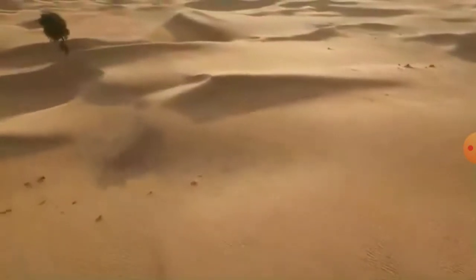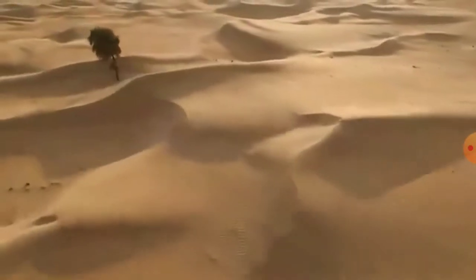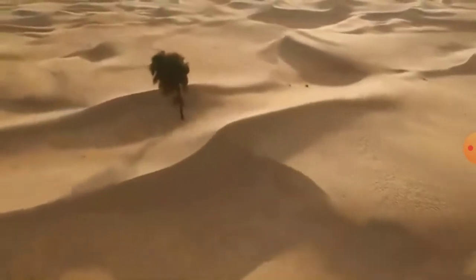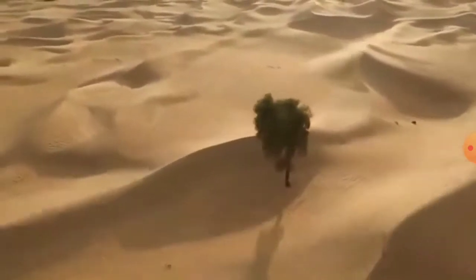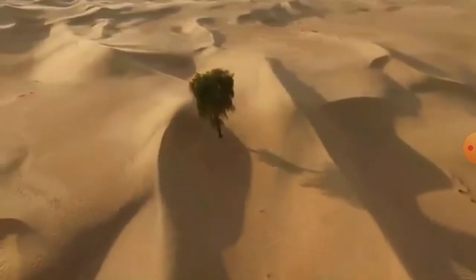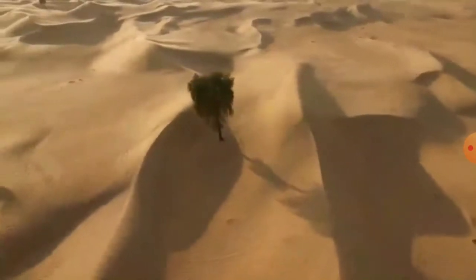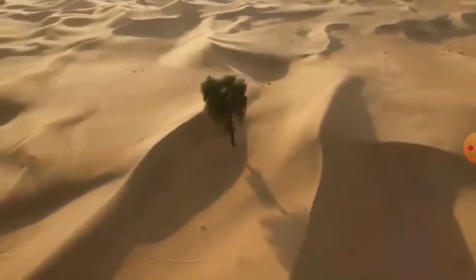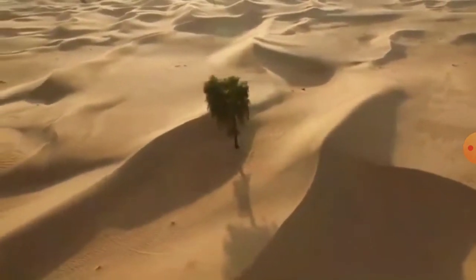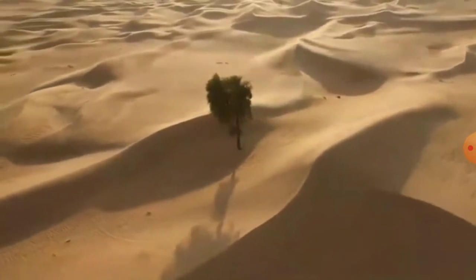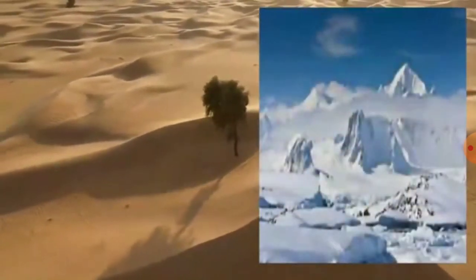Next point, deserts. Deserts are areas with little or no vegetation. Deserts have very little rainfall. Deserts can be very hot or cold. Water in deserts is very less. In deserts, hot dry winds carry the sand with them to form little hills called sand dunes. Cactus grow in the desert. Camels live in desert regions.